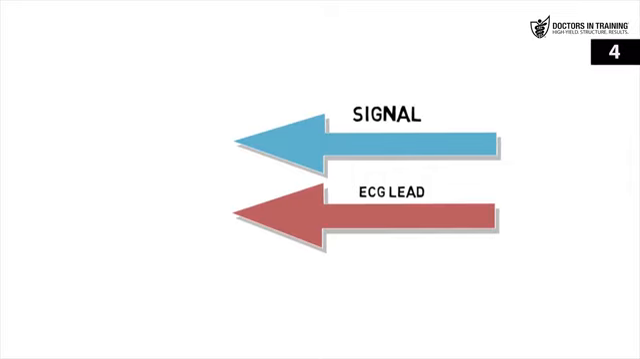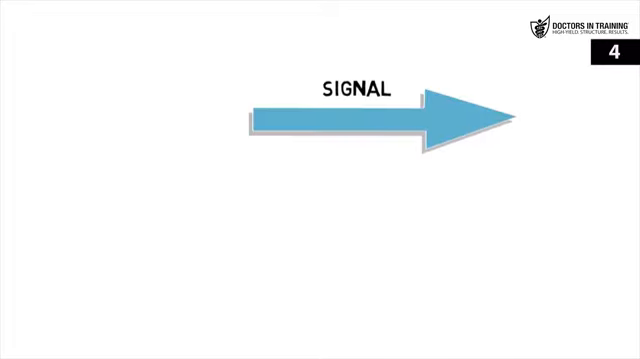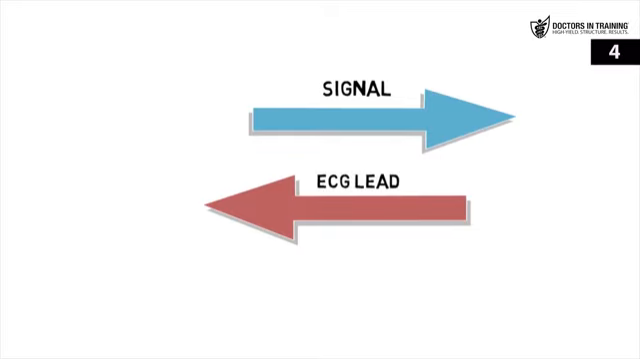Now, what does a positive deflection look like? So a positive deflection means that you'll see more of the QRS above the line than below the line. Conversely, if the signal is moving away or in the opposite direction as the lead, then the ECG will show a negative deflection, meaning that you would see the QRS below the line. Now let's look at an example.